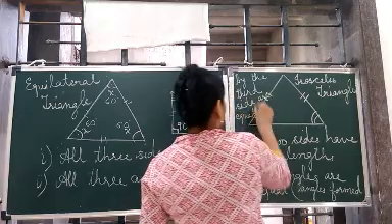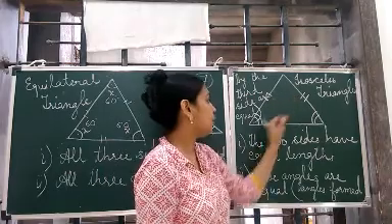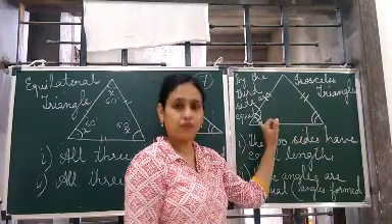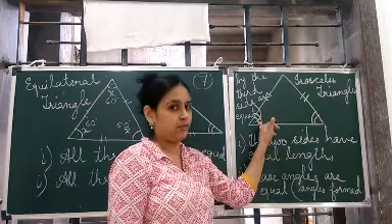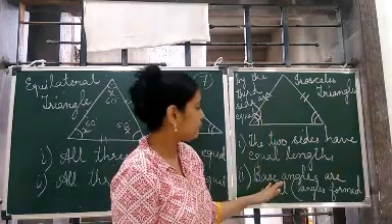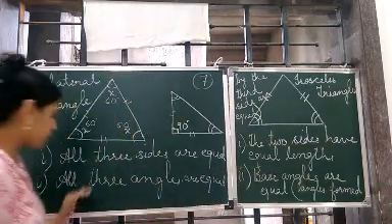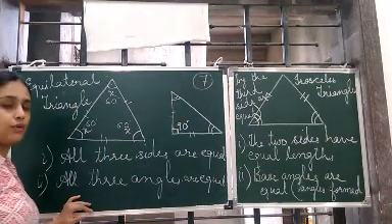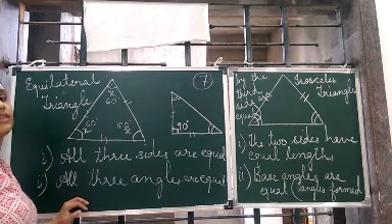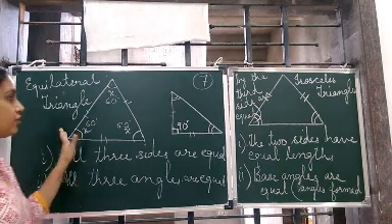ऐसे करके आप लिख लोगे तो आपको हमेशा याद रहेगा कि जो थर्ड साइड है जो कि अनइक्वल है उससे जो एंगल्स फॉर्म होते हैं वो इक्वल होते हैं या फिर वो बराबर होते हैं. So such type of triangles are known as isosceles triangles, and such type of triangles which follow these two properties or fulfill these two properties or satisfy these two properties are known as equilateral triangle.